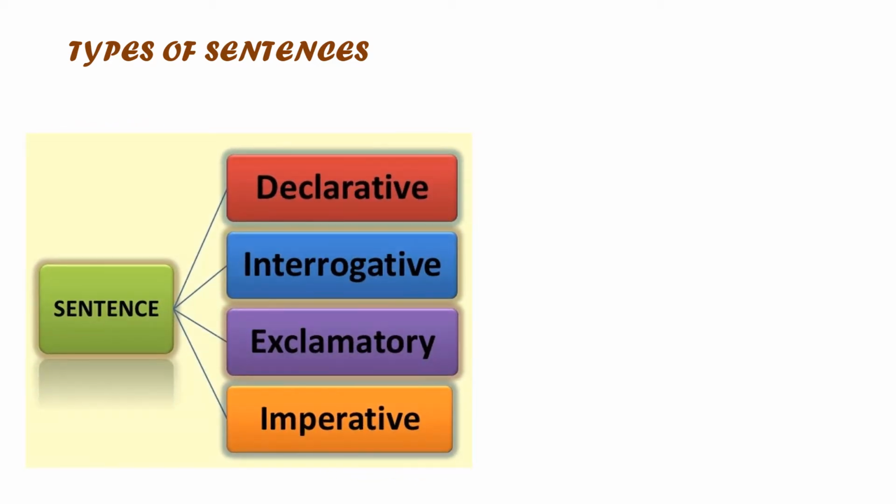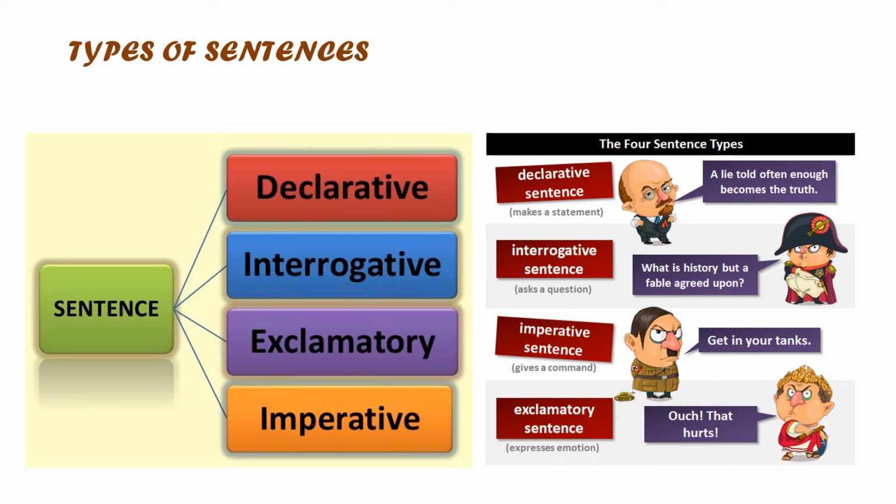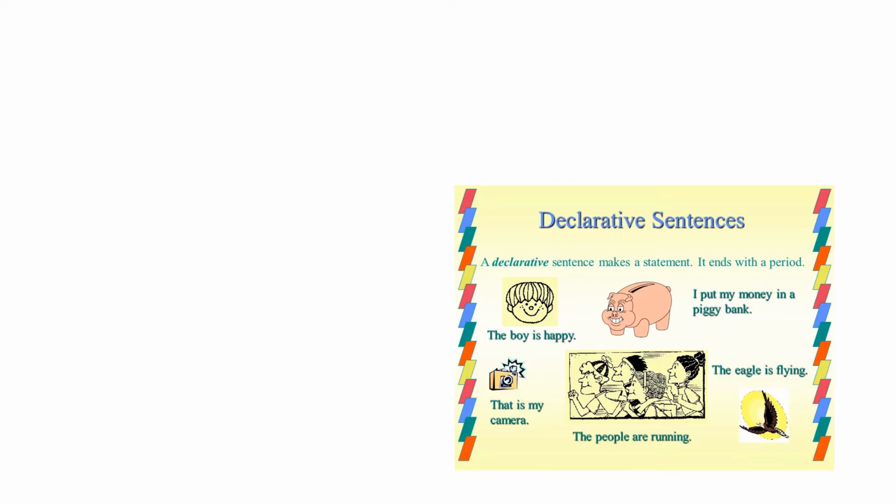So now let us see types of sentences. There are four types of sentences: declarative, interrogative, exclamatory and imperative. Declarative sentence makes a statement, interrogative sentence asks a question and always ends with a question mark, imperative sentence gives a command, exclamatory sentence expresses emotion. So now let us learn about types of sentences in detail.